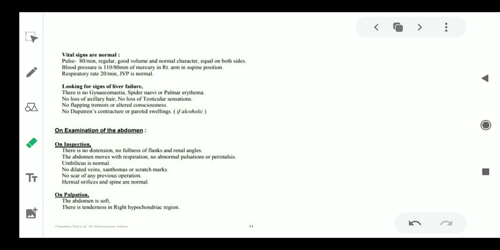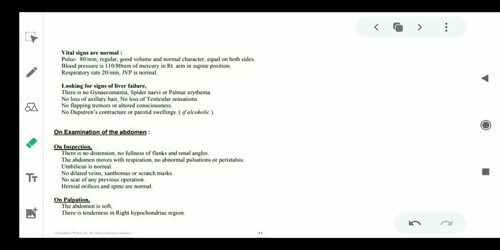Then looking for signs of liver failure. What are the signs of liver failure? This is important. There is no gynecomastia, spider nevi or palmar erythema. Okay, spider nevi we see in portal hypertension. Then comes no loss of axillary hair, no loss of testicular sensations, no flapping tremors or altered consciousness, no Dupuytren's contraction or parotid swelling, which is seen in alcoholics.